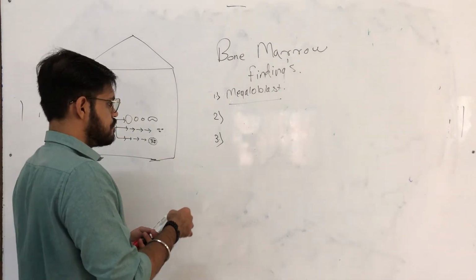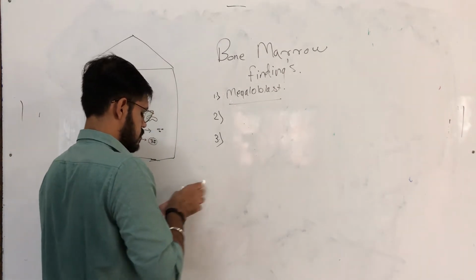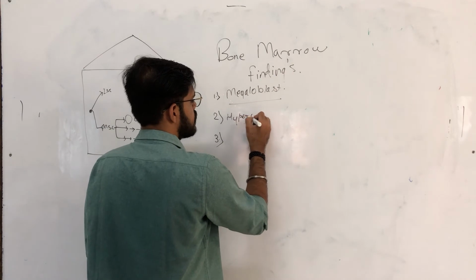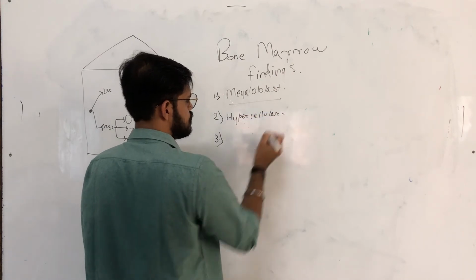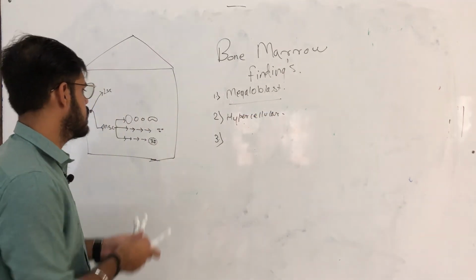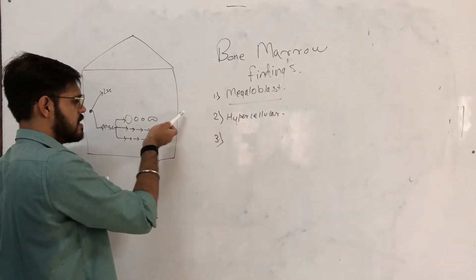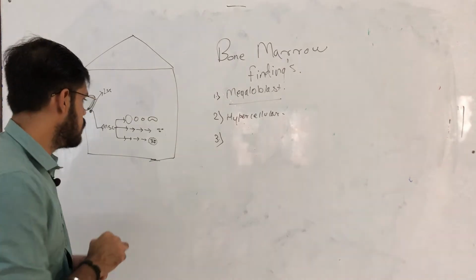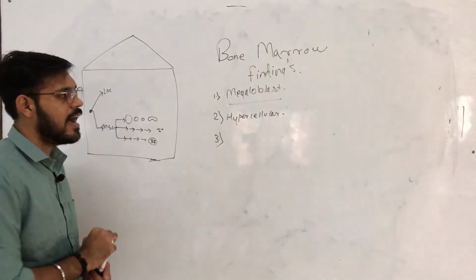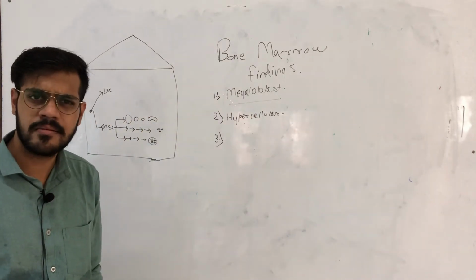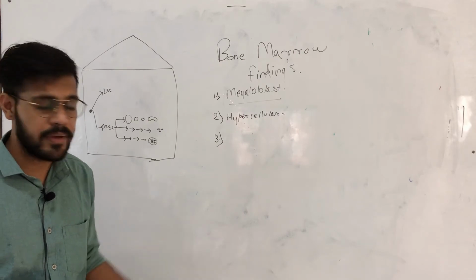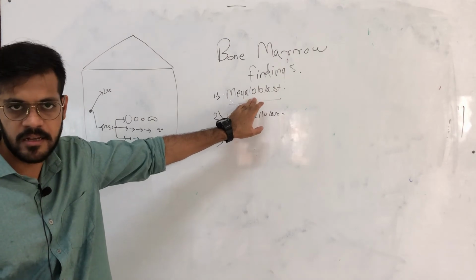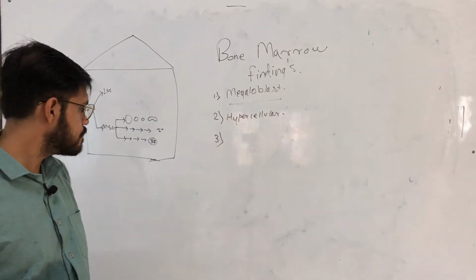Another finding is that the bone marrow becomes hypercellular. Now, the megaloblasts are converted in this bone marrow. Are megaloblasts normal cells? No, megaloblasts are abnormal cells. They are abnormal erythropoietic precursor cells which are produced in the body.